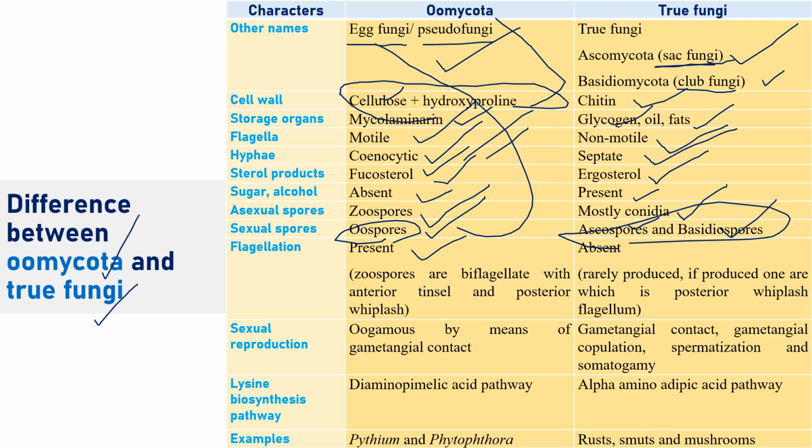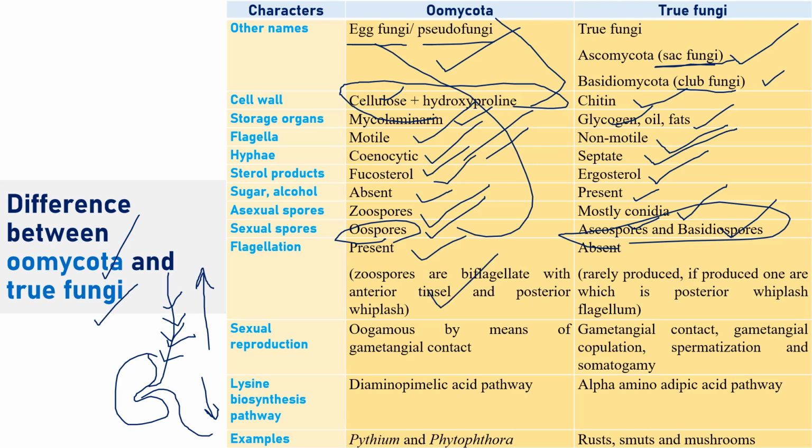Zoospores are generally biflagellate with anterior tinsel and posterior whiplash. I will tell you what anterior tinsel is. Tinsel means flagella having hair. So this small hair will be there. That is called fibrils, or we can also name them mastigonemes, right? And if the flagellum has no hairs, it is called whiplash. It is called anterior because the flagellum is in the anterior direction. Posterior means downward direction. Whiplash means flagellum having no hair. So anterior tinsel and posterior whiplash is a very important character of Oomycota fungi.